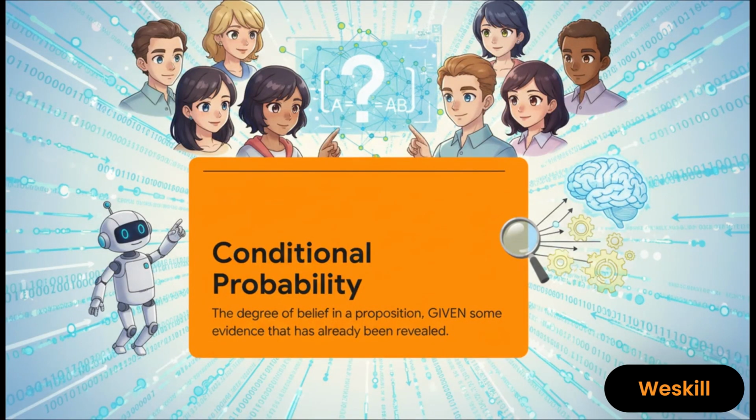And the key word, the most important word here, is "given." We're not just asking what's the chance of A anymore. We're asking what's the chance of A given that we now know B has happened. This is the absolute core of how an AI can learn from its environment.